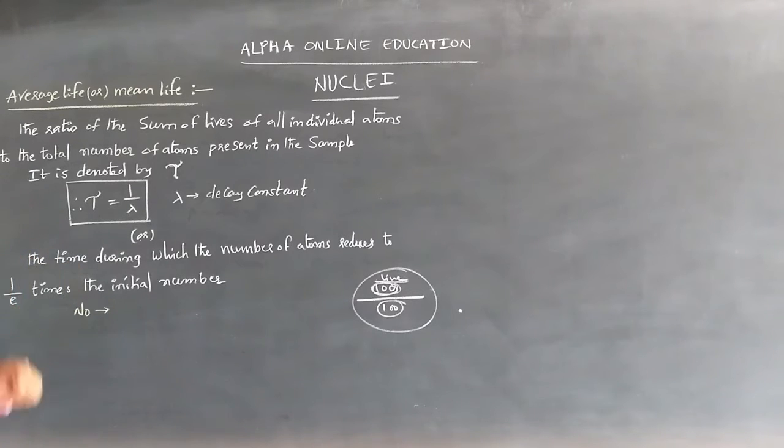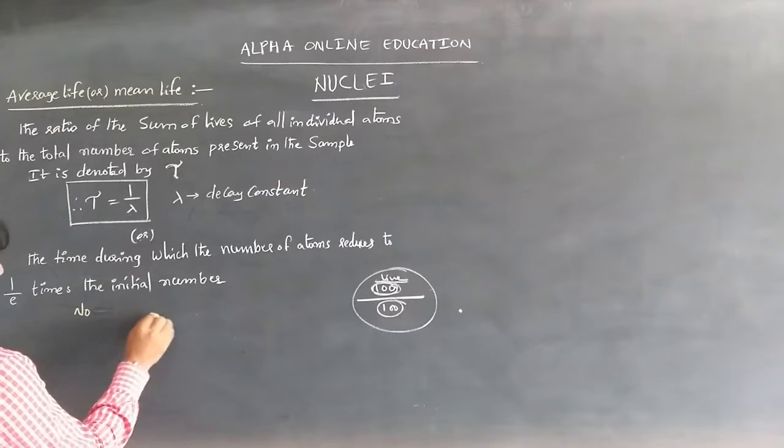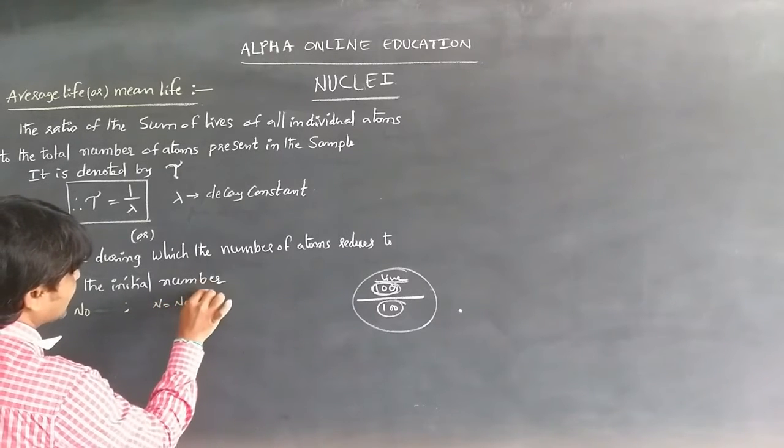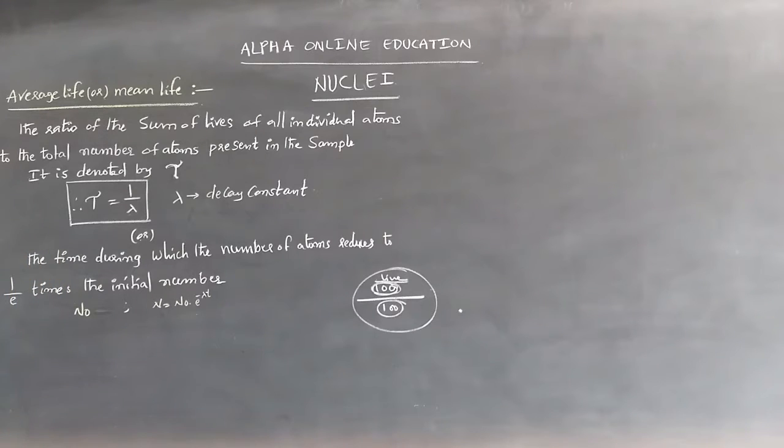So in the case of average life, from the radioactive decay formula, N is equal to N naught into e power minus lambda t. This formula is also there. If we want to find out, tau is equal to 1 by lambda is the average life formula. Lambda taken to the other side gives 1 by its average life.